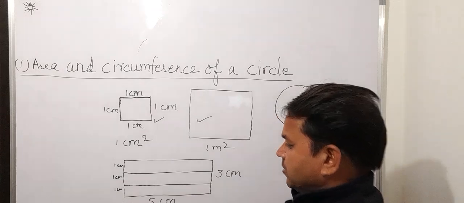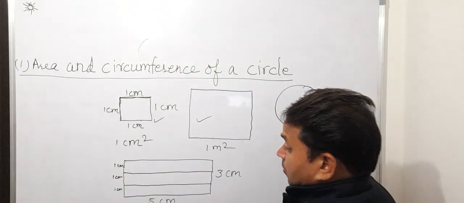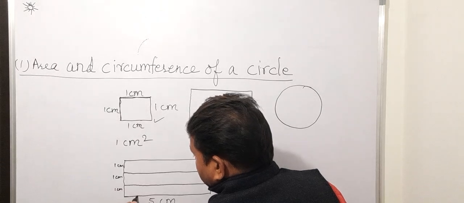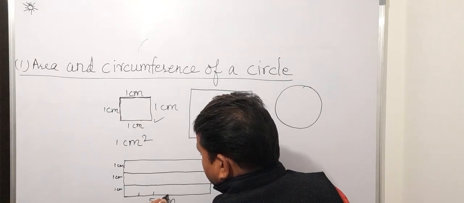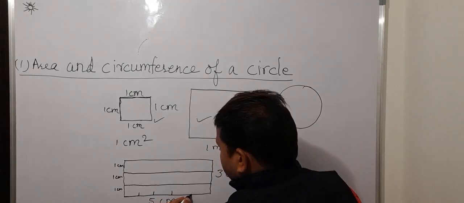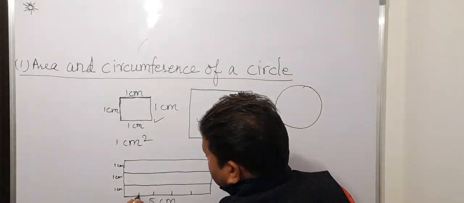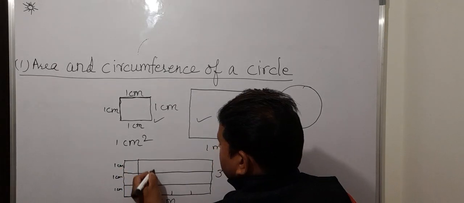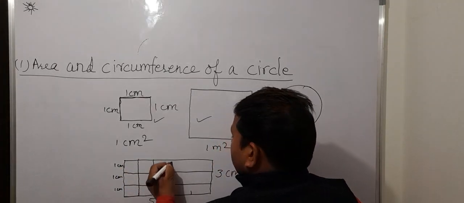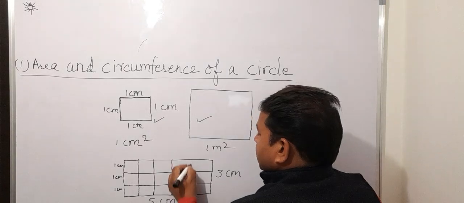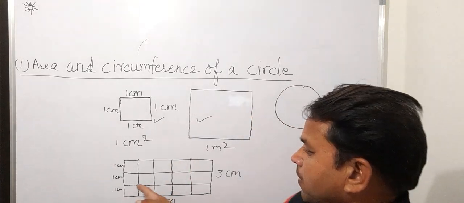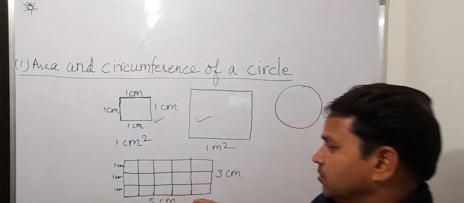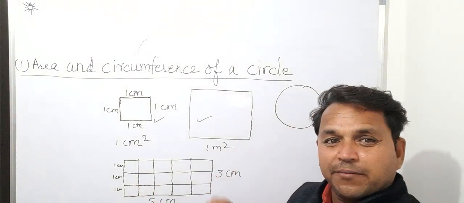Again you do the same exercise. Divide the length into 5 equal parts of 1 centimeter. Because it is 5 centimeter, you can divide it into 5 equal parts. Then draw straight lines along the breadth, and this way the whole rectangle has been divided into 1 centimeter squares, which can be easily counted.